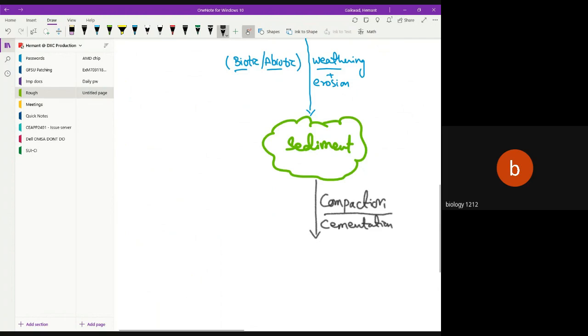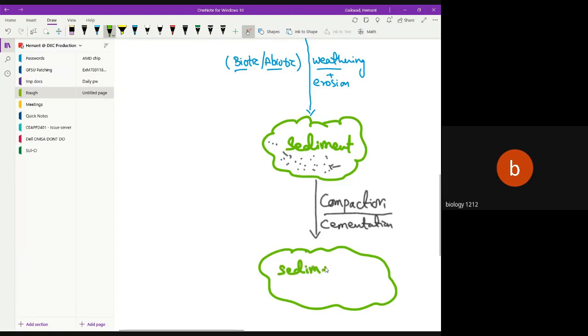So when there is compaction and cementation, that means all the sediments, which are nothing but small granules like this, come together, bind and form a hard structure. It is called, let's see where it is, the green color. There you get. And then it is going to form a sedimentary rock. I spell out the words because sometimes I forget the spellings. So that says the sedimentary rock.